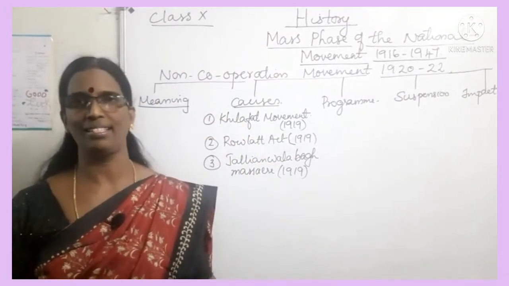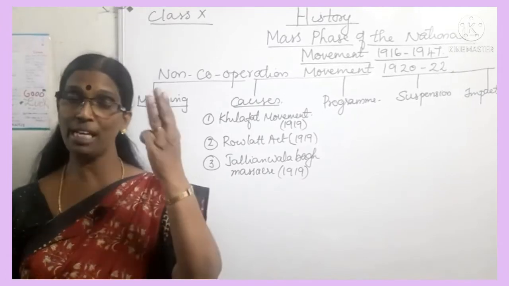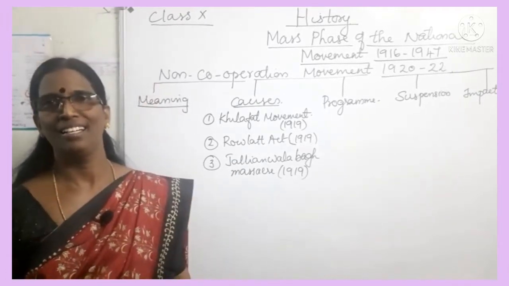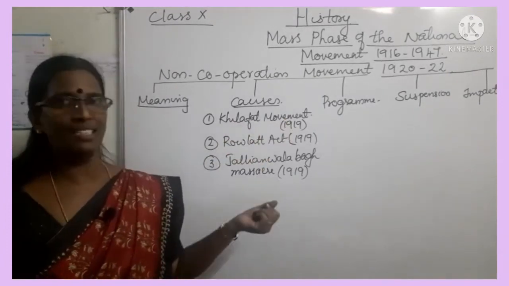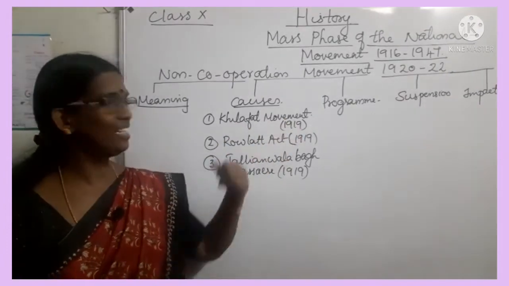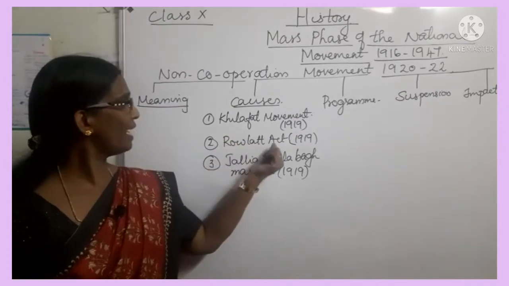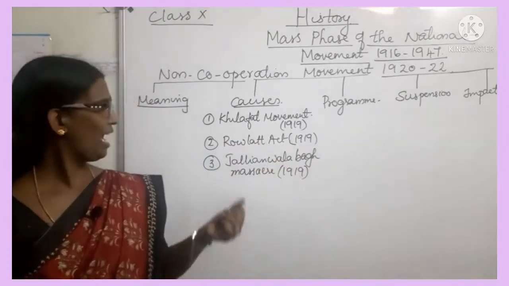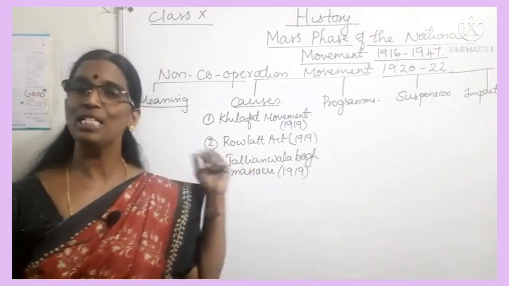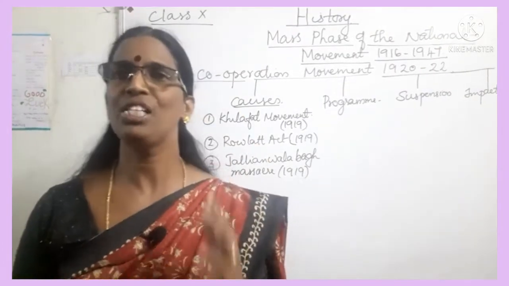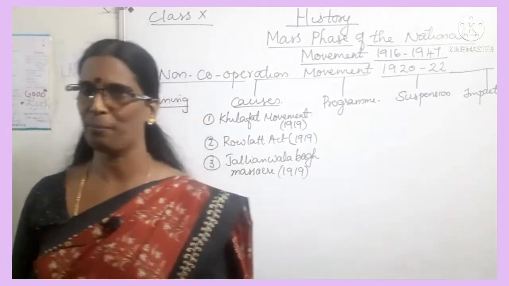Three main causes: the Khilafat movement of 1919, the Rowlatt Act of 1919 and the Jallianwala Bagh massacre.